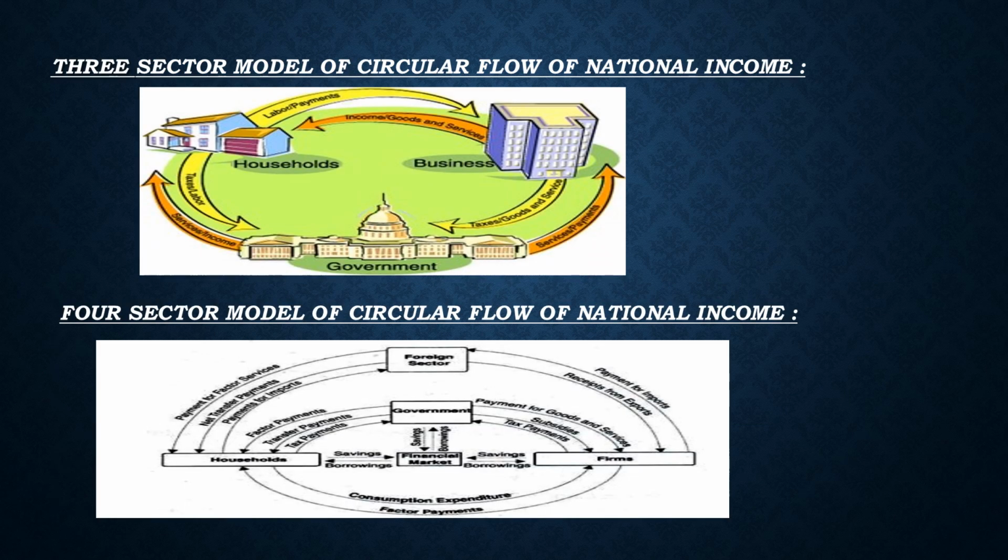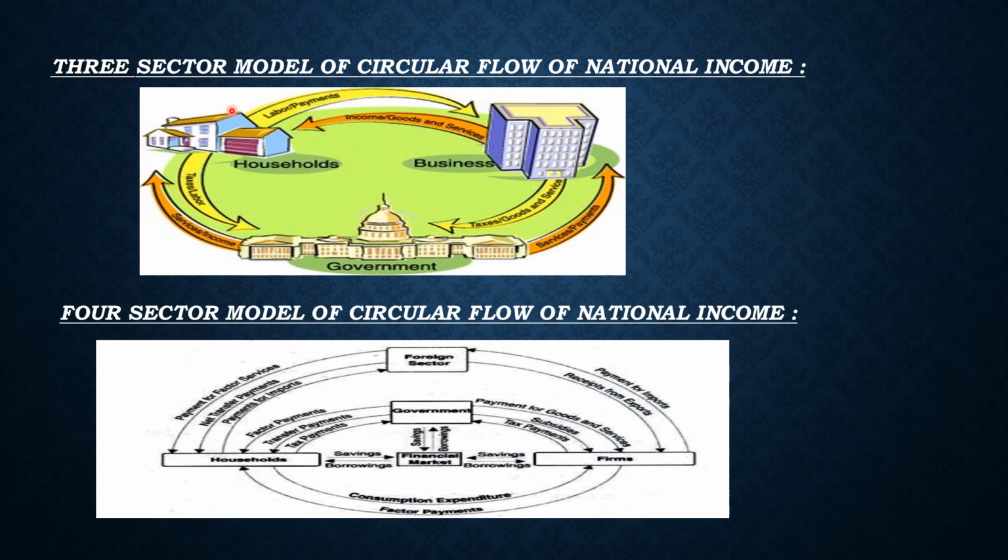Now, three sector economy. In this three sector economy, we are only adding a new sector, that is government sector. Household sector is now giving tax to the government, same as the firm also provides tax to the government sector. So it is the income of the government sector. Now what is the government doing with this income?